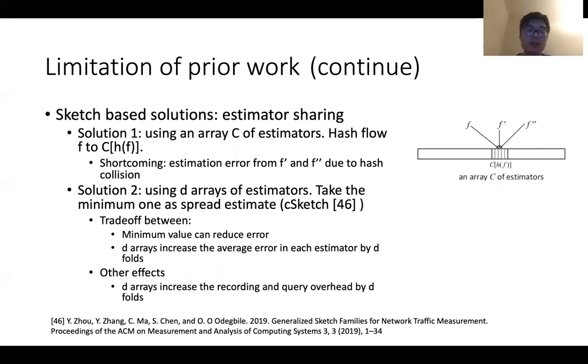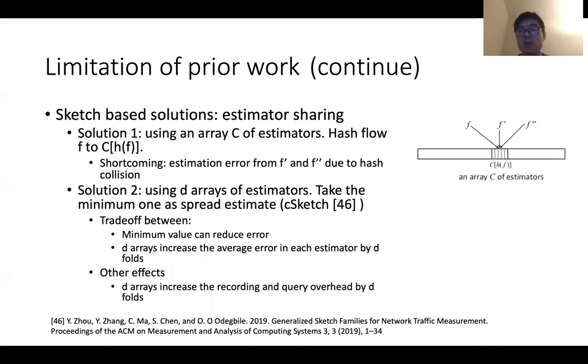The second solution uses d arrays instead of one array. For each array, it hashes the flow to one estimator, and it takes the minimum one as the spread estimate. These solutions have a trade-off in terms of estimation accuracy.